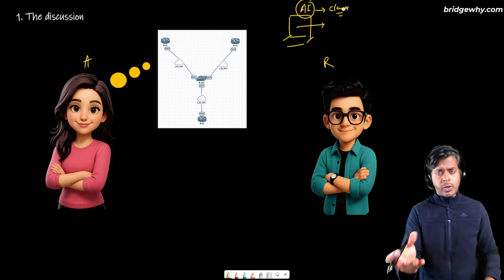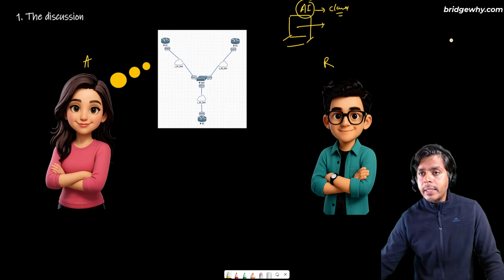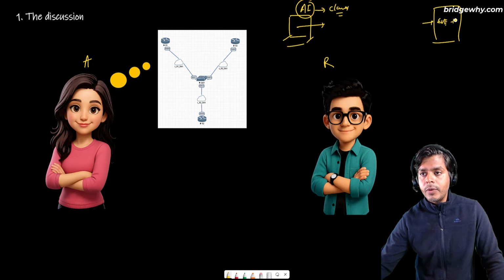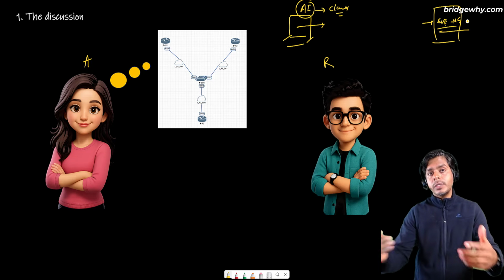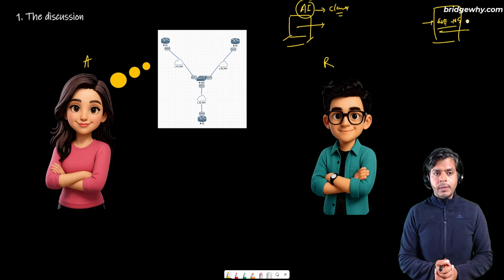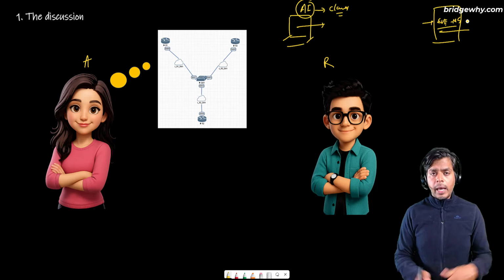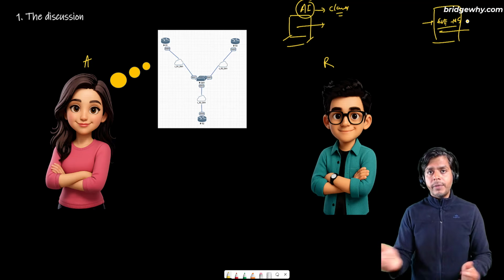So Rahul is saying, I have installed Claude on my network, and then I have an EVE-NG machine where I create my routers and switches, right? And Anjali is saying, what's new in that? I have a laptop, I have a chatbot, and I have an EVE-NG machine.